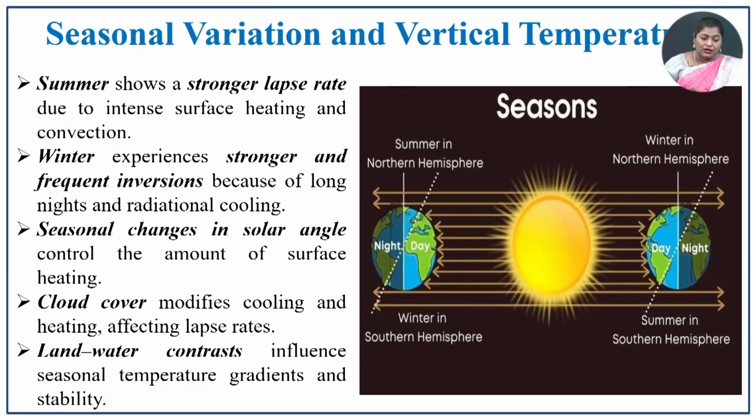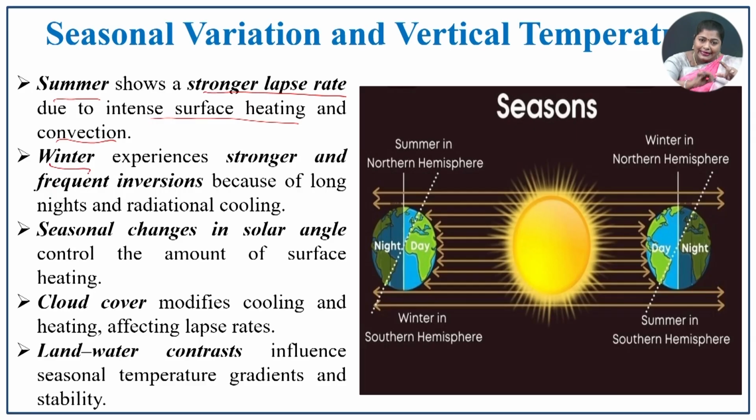of the world. Seasonal variation and vertical temperature: in the summer season there is a strong lapse rate due to the intense surface heating and convection. So, the heating process is the main process which leads to the strong lapse rate in the summer season, and in the winter season it is vice versa, that is, stronger and frequent inversion is experienced here because of long nights and radiation cooling. So, this process leads to the strong frequent inversion in the temperature during the winter season.